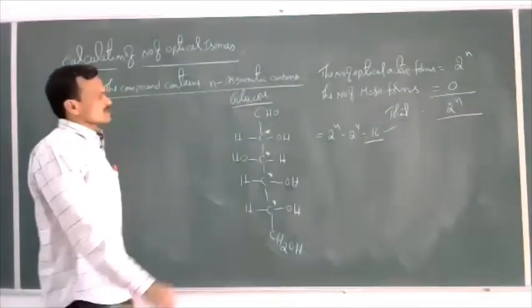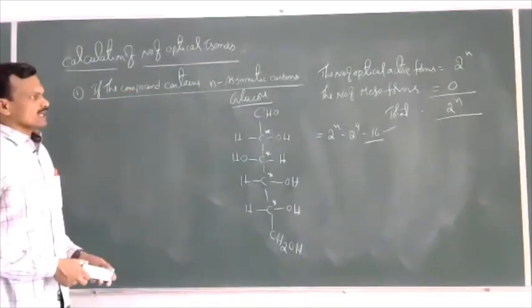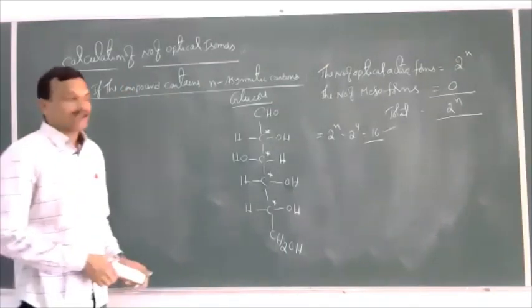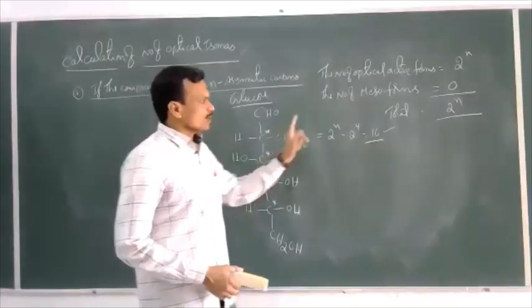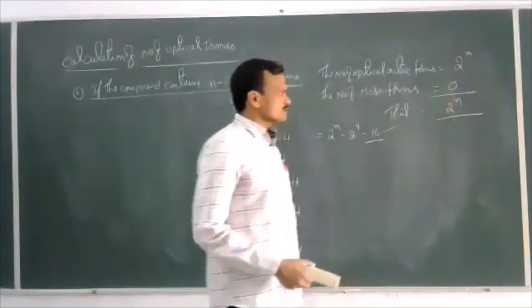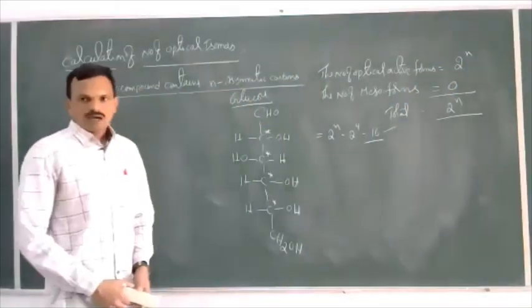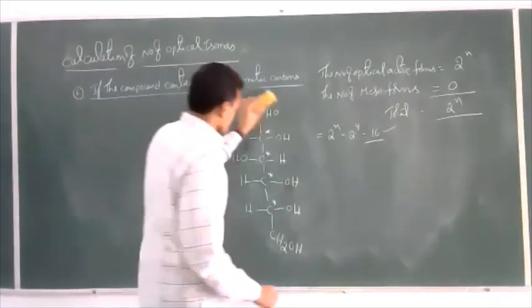Totally 16 structures are possible. So like this, if a given compound contains n asymmetric carbon atoms and the molecule does not possess any symmetry, then the number of optical active forms is 2 power n. The number of mesoforms is 0 and total number of isomers is 2 power n. This is the first case.